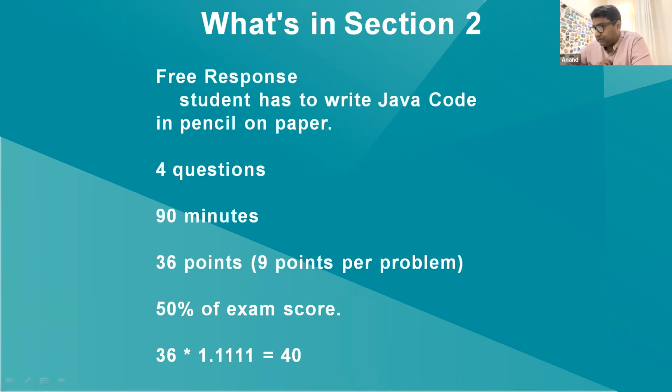There are 4 questions. You get 90 minutes for this also, and each question carries 9 marks. So 4 times 9 is 36. After you get the score, they multiply it by 1.111 to get to 40. So 40 marks for the free response plus 40 marks for the multiple choice makes it 80.